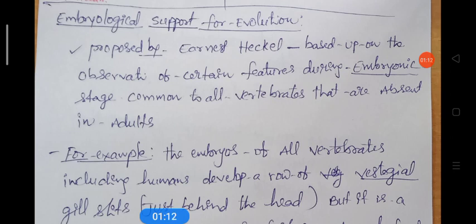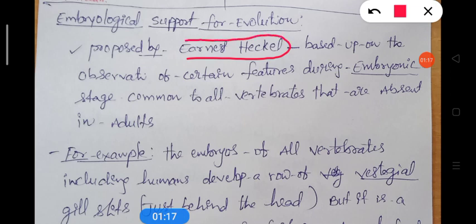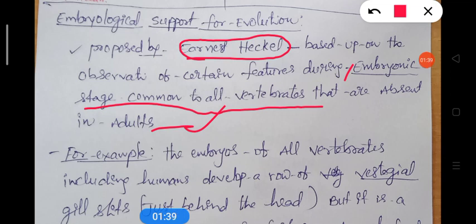In embryological evidences, Ernest Haeckel proposed the embryological structure. He stated that during the embryonic stage, all vertebrate structures are common. This was based on the observation of certain features during the embryonic stage, common to all vertebrates, that are absent in the adults.